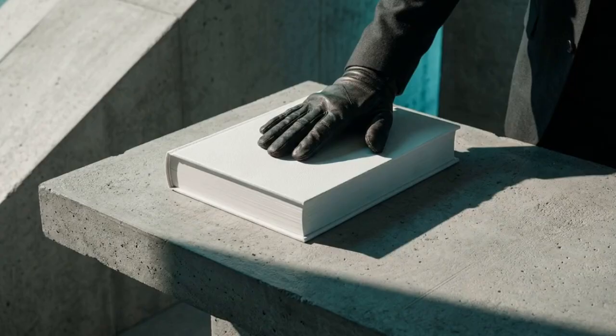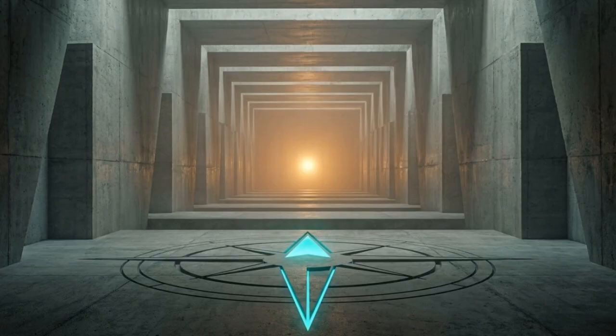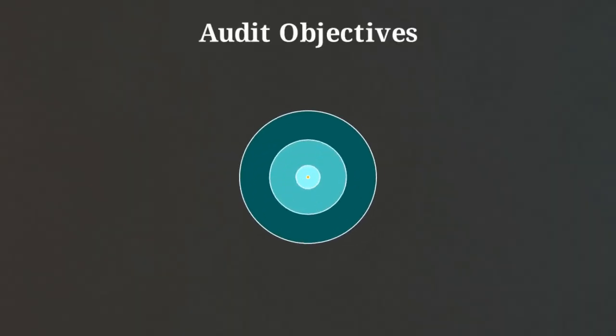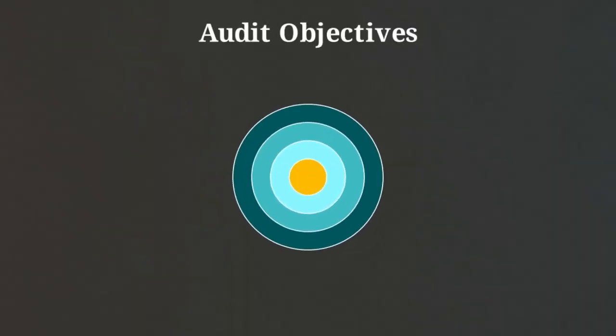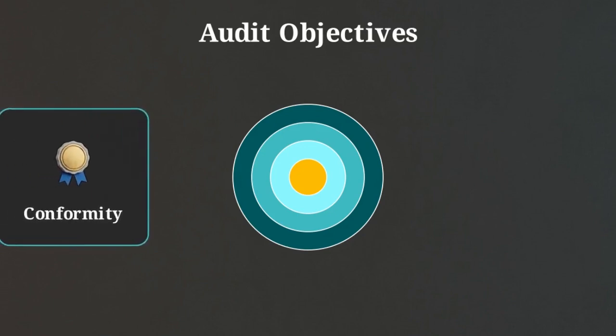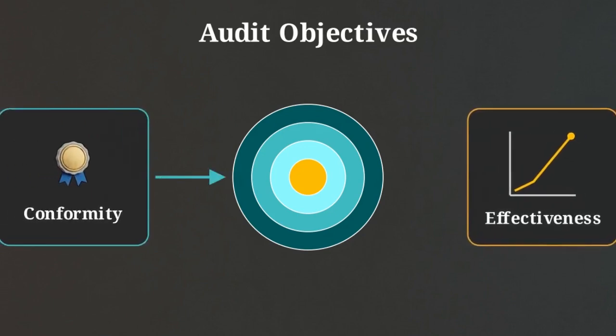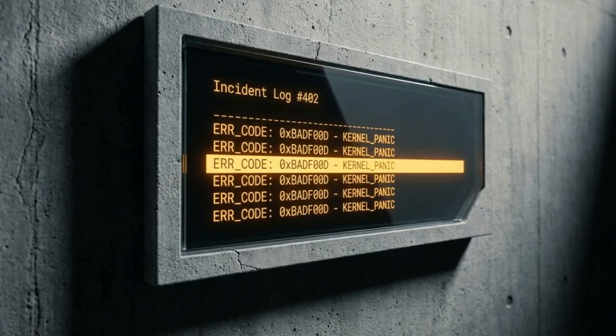Before a single line of code is reviewed or a single developer is interviewed, an auditor has to establish the rules of engagement. They need a defined North Star for the investigation. These are the audit objectives. These objectives dictate the exact purpose of the review. An objective might be to verify overall conformity with the ISO 42001 standard. It could test the raw effectiveness of the system to see if it achieves its intended outcomes, or it could be designed to investigate the root cause of a highly specific non-conformity or incident.